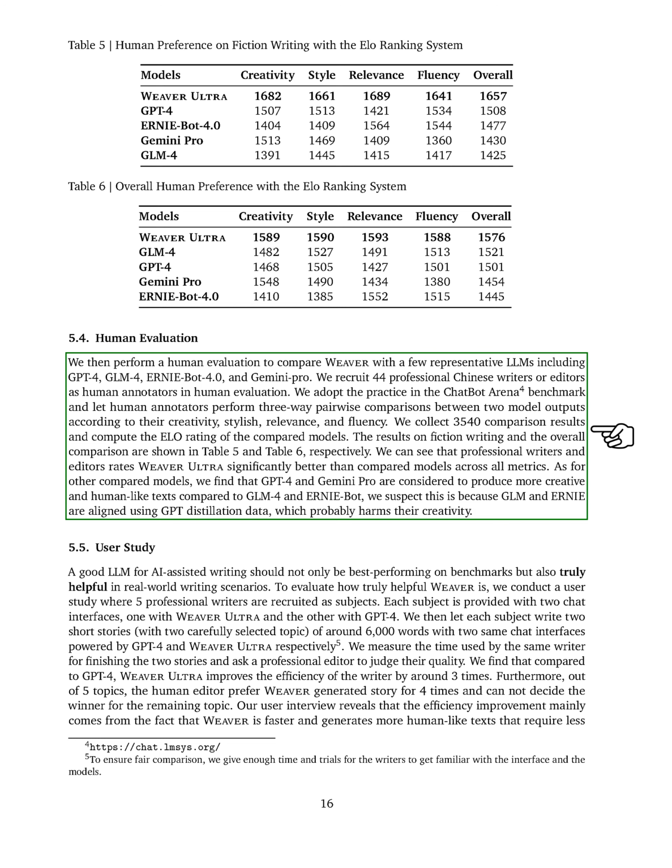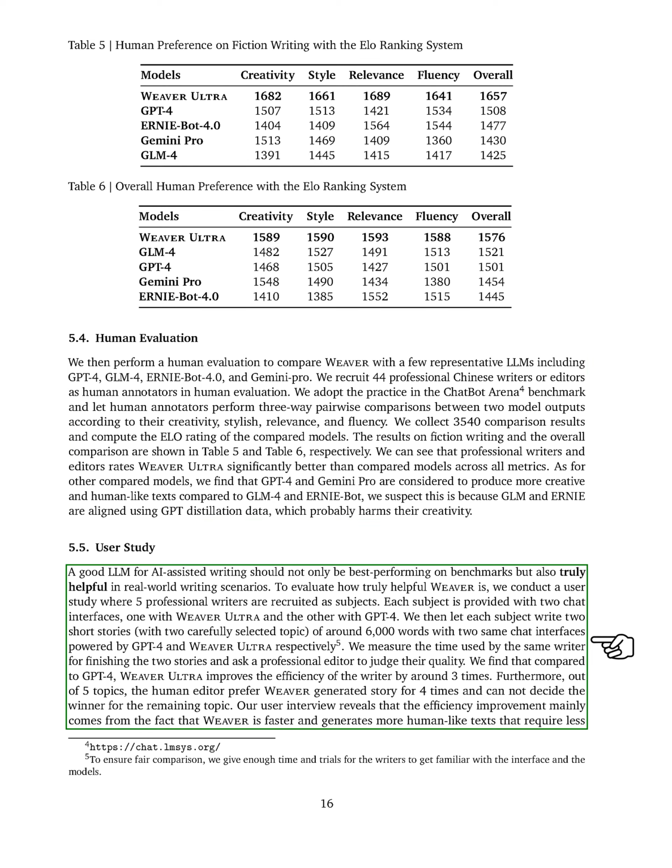The results showed that these professionals rated WEAVER Ultra much higher than the others in all categories. Interestingly, GPT-4 and Gemini Pro were seen as more creative and human-like than GLM-4 and ERNIE-Bot, possibly because the latter two models were trained using data from GPT, which might have affected their originality.